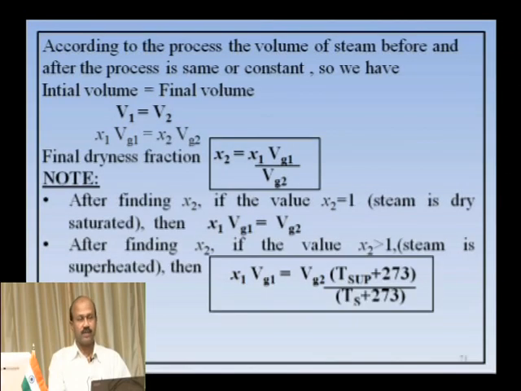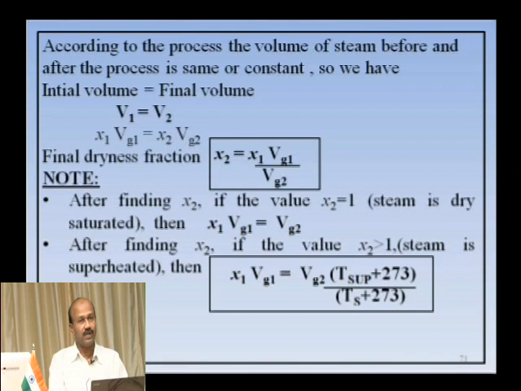If x2 is exactly 1, then the final condition of steam is dry, that you know. If it is more than 1, then the final condition of steam is superheated. So, the relation changes. First note x1 Vg1, initially we are always taking wet steam, is equal to Vg2 finally, because it becomes dry when x2 is exactly 1.